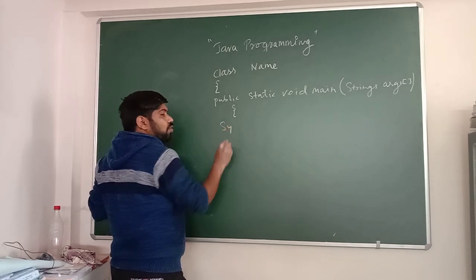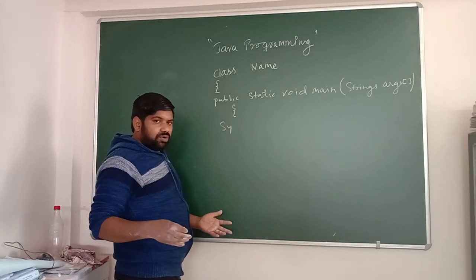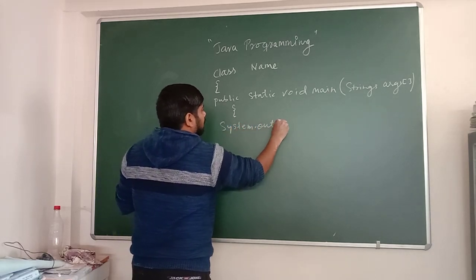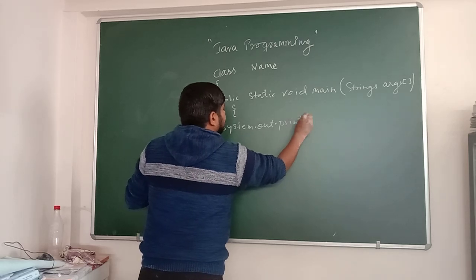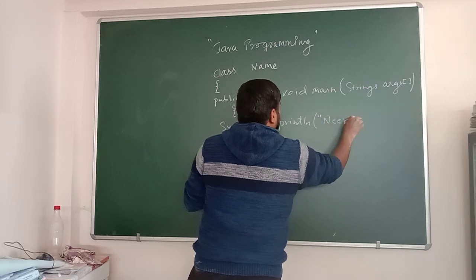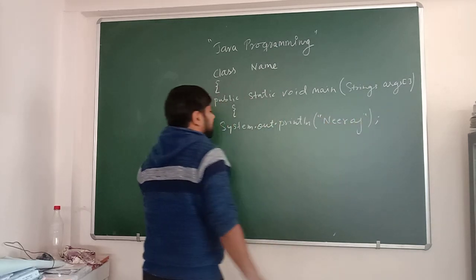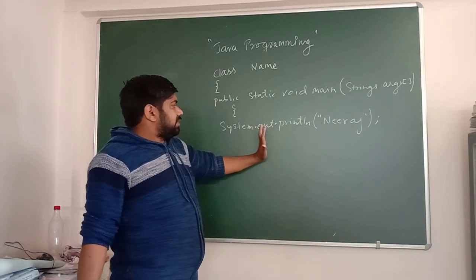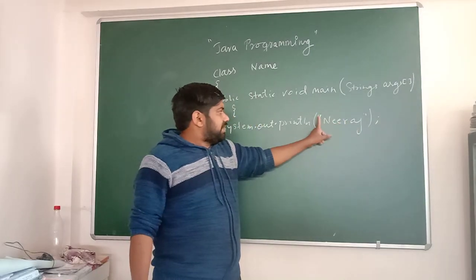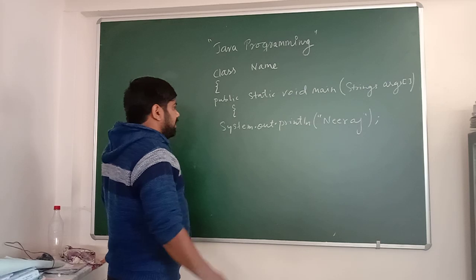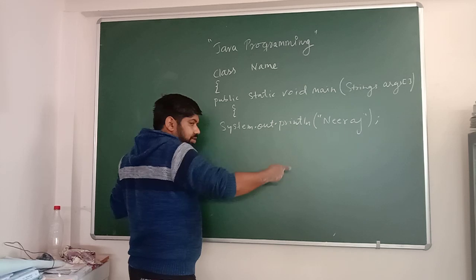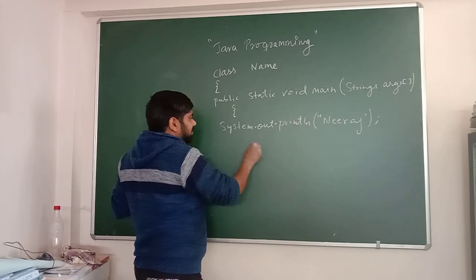To print anything within a Java program, we have to write System.out.println, and if you write your name, for example I have written Neeraj, and I have to close this. Whatever statement is written, we have to close it with a semicolon, and whatever we want to print should be within double quotation marks. System.out.println means whatever is there needs to be printed out. And ln means for the next line.